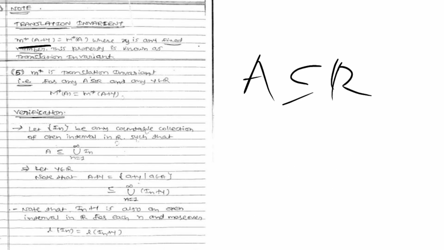So translation invariant is what? The Lebesgue outer measure of the set A plus y is equal to the Lebesgue outer measure of only the set A. Here we have to notice that this y is only a fixed number. We have to fix this y, right? So this property is known as translation invariant. So let's see remark 5: m star is translation invariant.